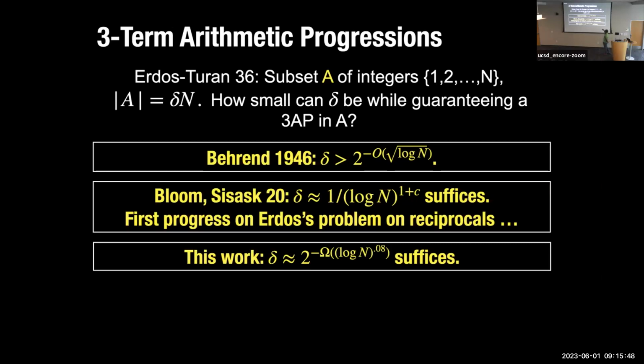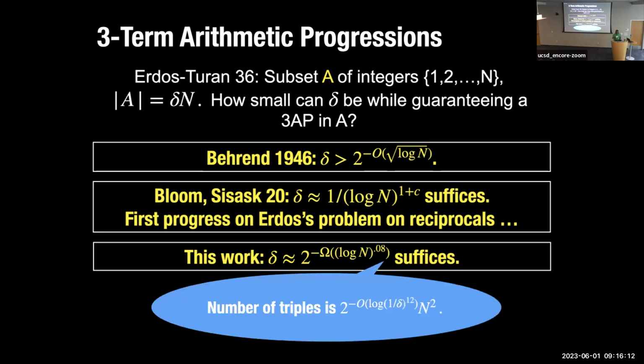The true answer must actually be close to Behrend's construction. Okay, we show that any set with density roughly 2 to the minus log n to the 0.08 must have 3 numbers which form an arithmetic progression. And maybe the exponent is still a little bit ugly, but the main takeaway is that maybe the truth is closer to Behrend's construction, and this is an exponential improvement over the older ones.